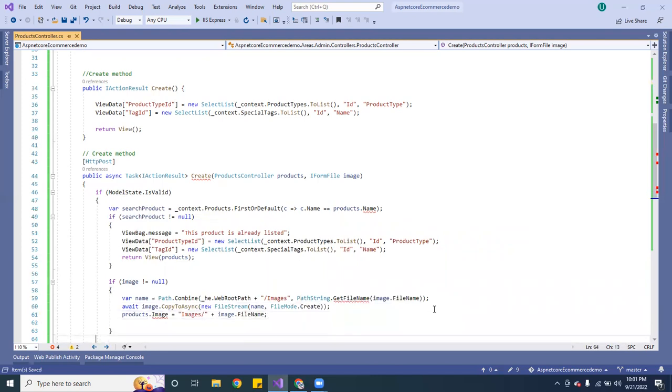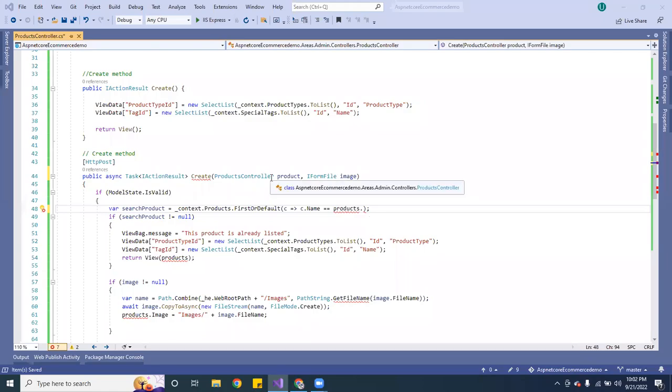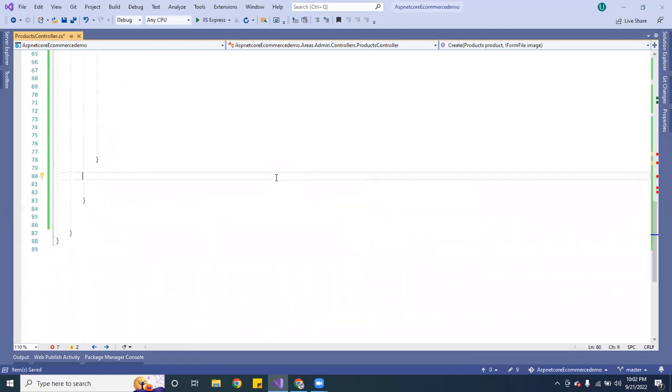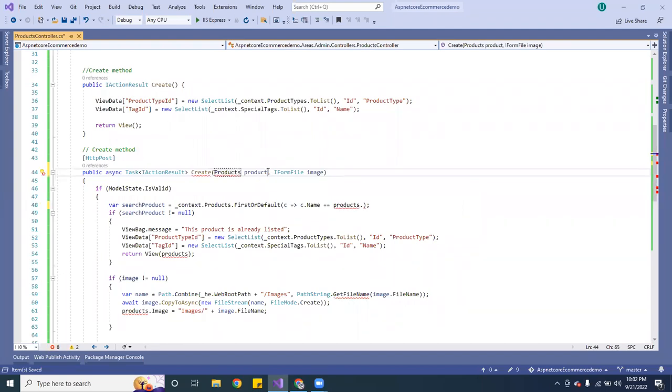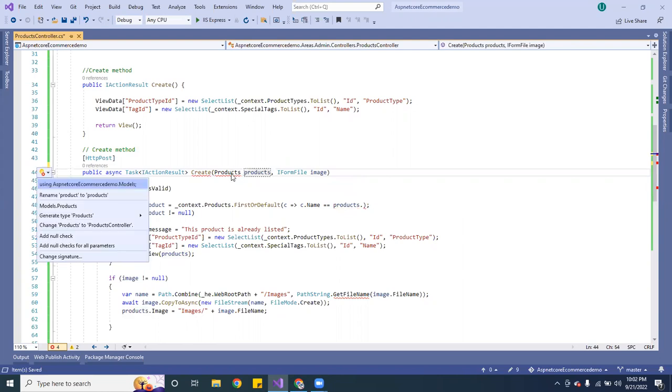Okay, so let me see why it's red. Oh, I didn't realize, I messed up over here. If you go here, it's supposed to be products, and I'm going to name this one products. So let me bring this in.